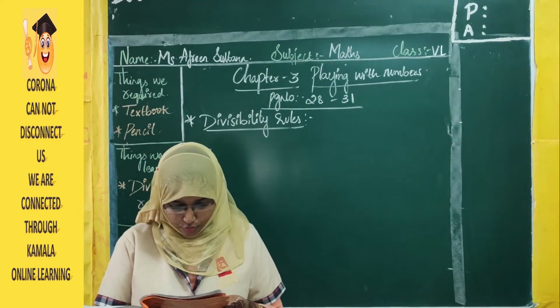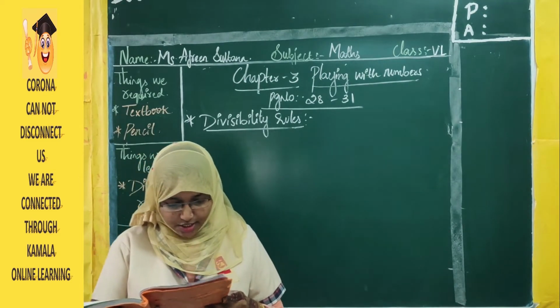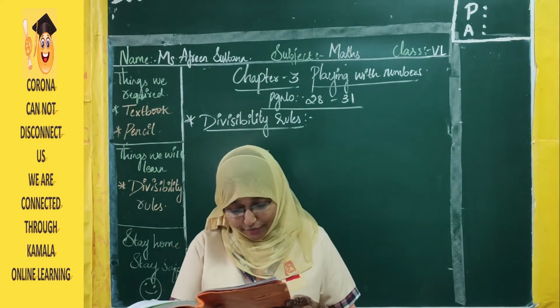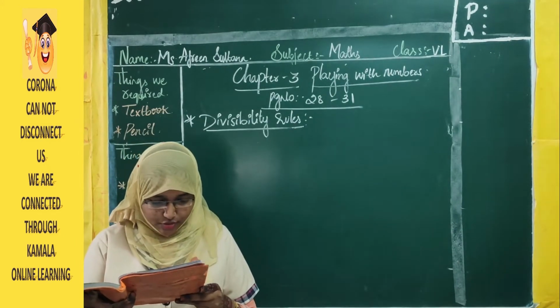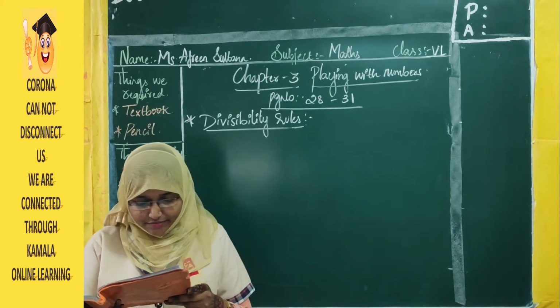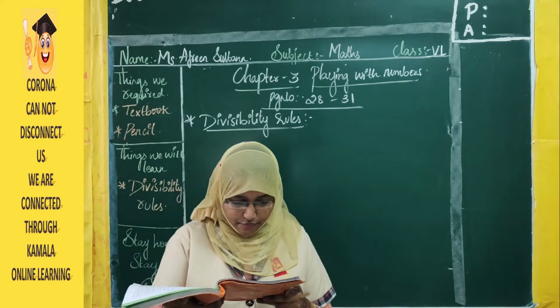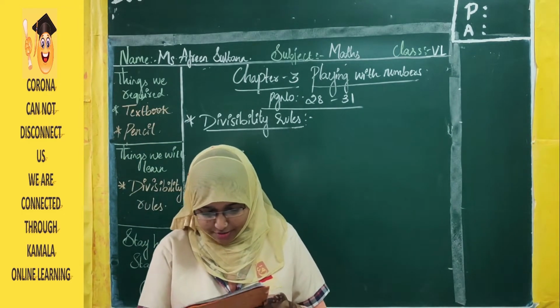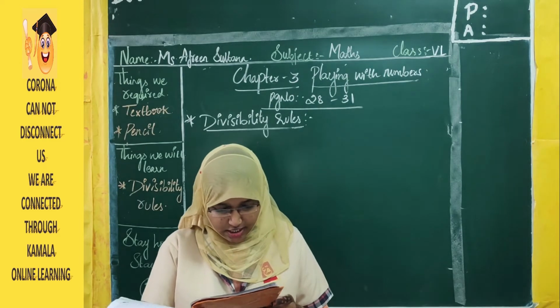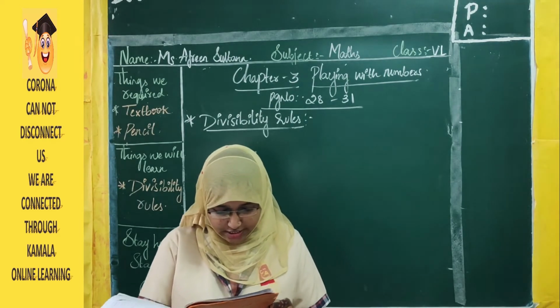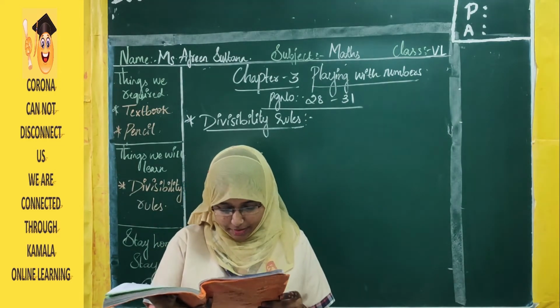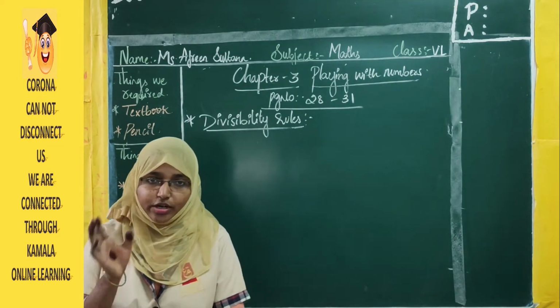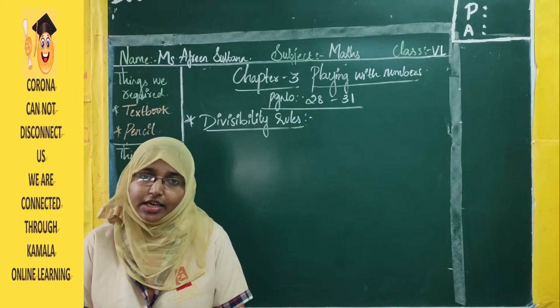What is the divisibility rule for 2? Let us consider 29. When you divide 29 by 4, it leaves a remainder 1 and gives quotient 7. You cannot say that 29 is completely divisible by 4. Why? Find the quotient and remainder. 24 divided by 4, how much will you get? See, it's completely divisible by 4. We see that a number is completely divisible by another number when it leaves 0 as remainder. If we get 0 as remainder, then only it is completely divisible by the given number.